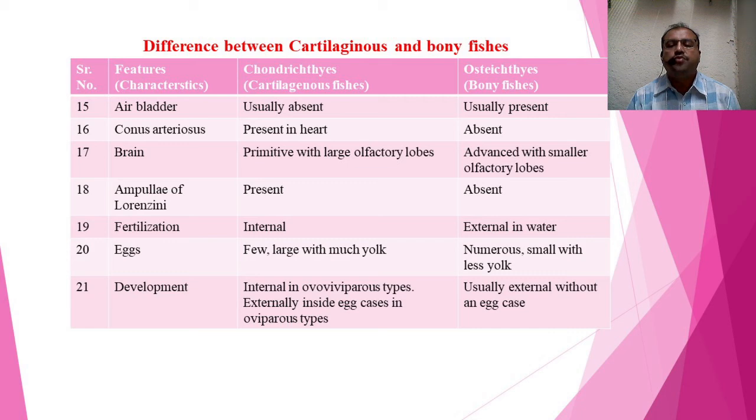In case of bony fish, they are having usually external development without an egg case. So these are some distinguishing characters between Chondrichthyes, that is cartilaginous fishes, and Osteichthyes, that is bony fishes. These are the two important groups in this class Pisces.